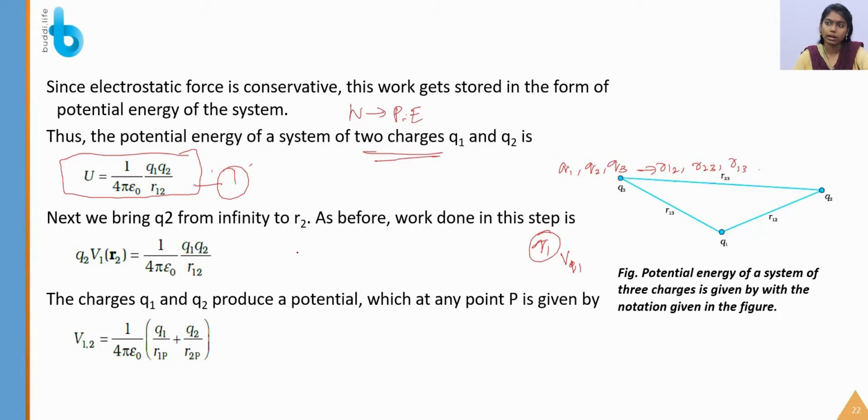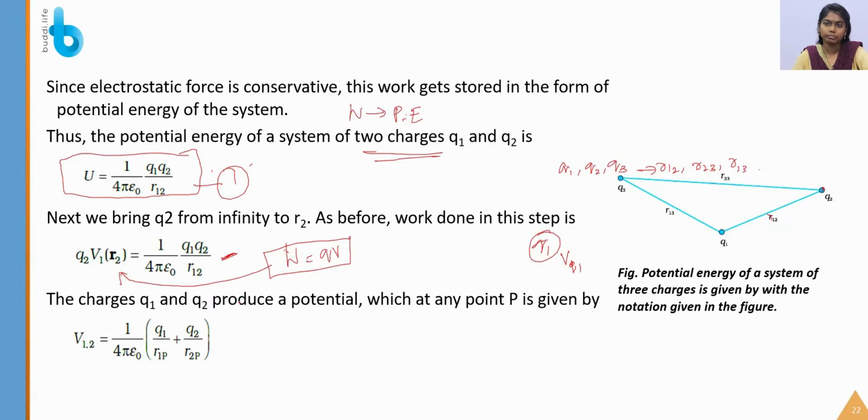So the work done in this step is q2 V1, since W is equal to QV, as I have already said. So the work done is q2 V1, which is 1 by 4 pi epsilon naught q1 q2 divided by r12. This is the work done in this step by moving the charge q2 from infinity to that point, which has position vector r2.